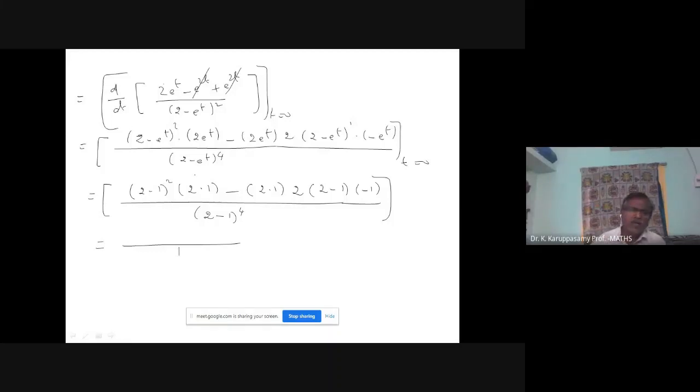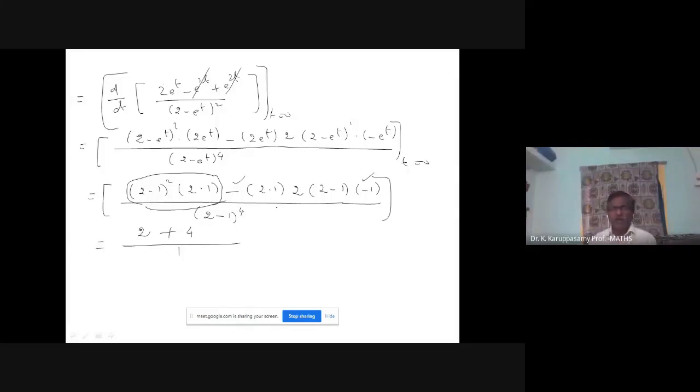Numerator: 2 minus 1 is 1, 1 into 2 is 2. So the first term is 2. Second term, this minus becomes a plus with this minus. So the second term is plus. Next, multiply 2 into 1 into 1, 2 into 2, 4. Plus 4.